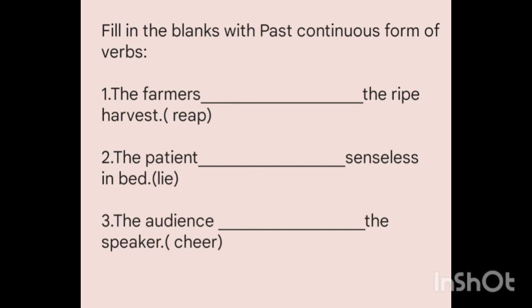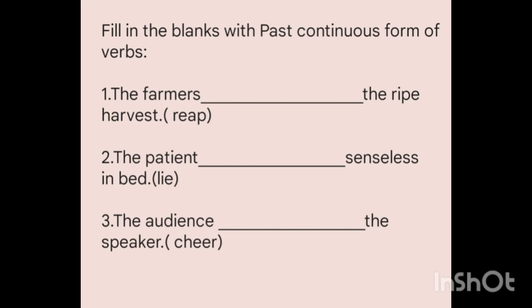Number 2, the patient blank senseless in bed. Since the patient is a singular noun, we have to use was, and the ing form of lie will be lying, was lying. So the answer will be the patient was lying senseless in bed.